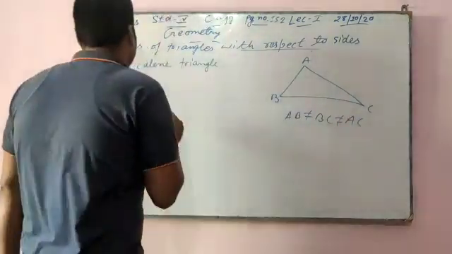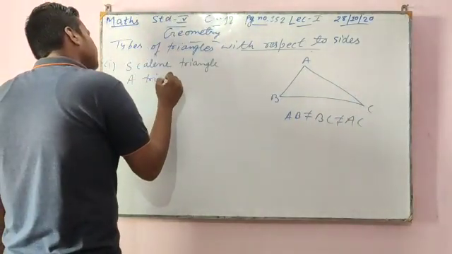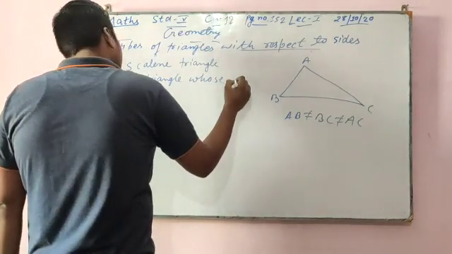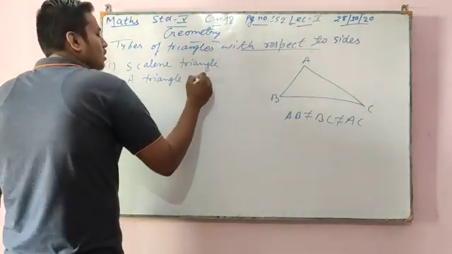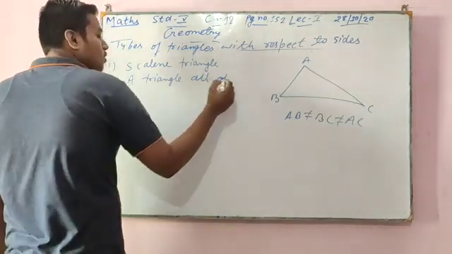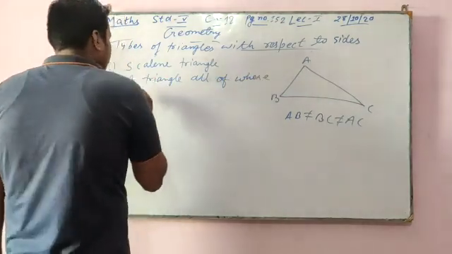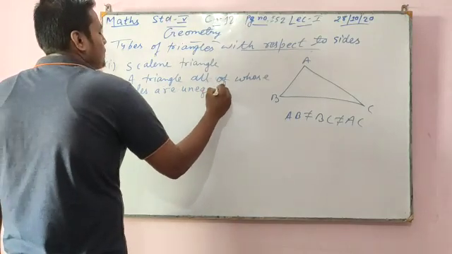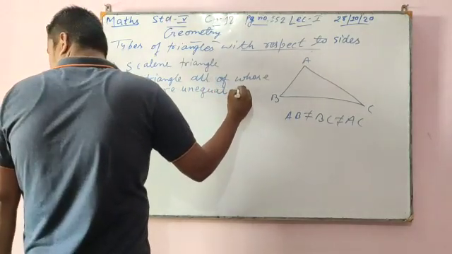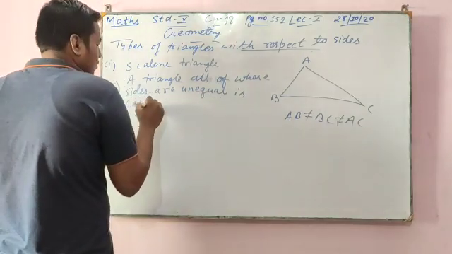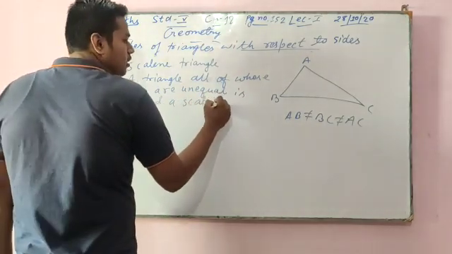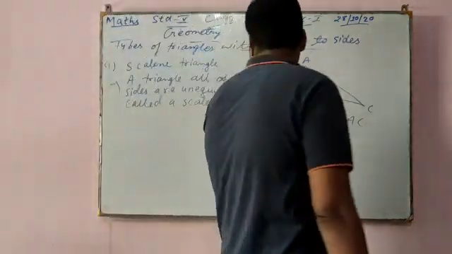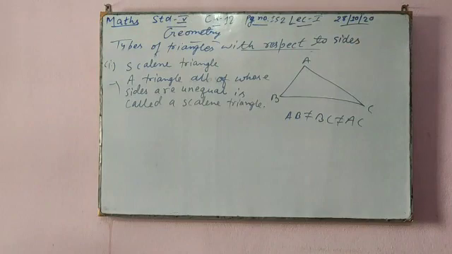So I can write: a triangle all of whose sides are unequal is called a scalene triangle.